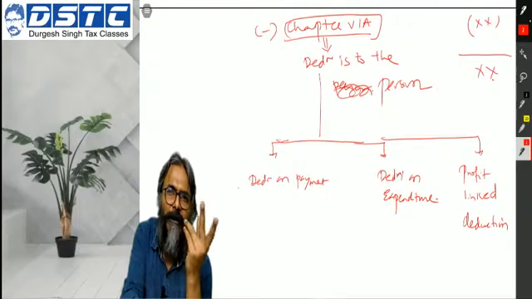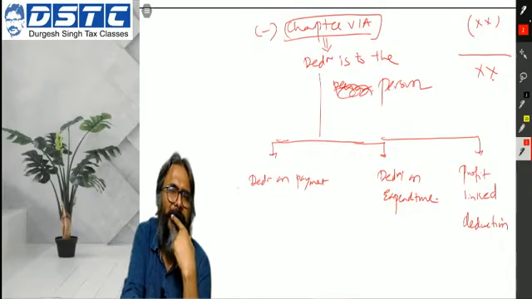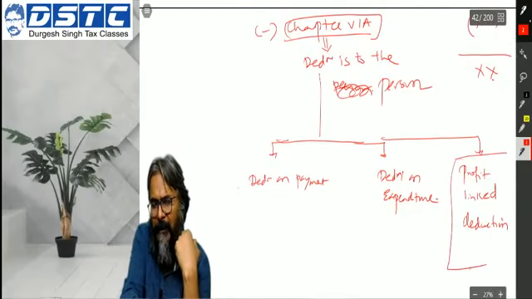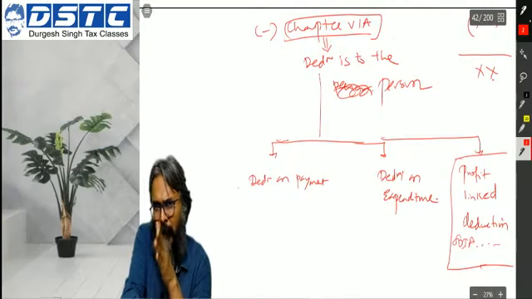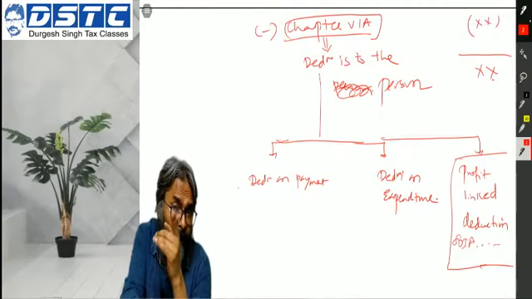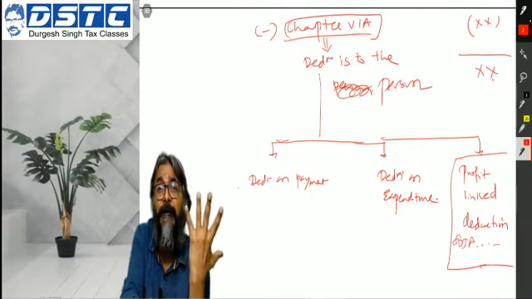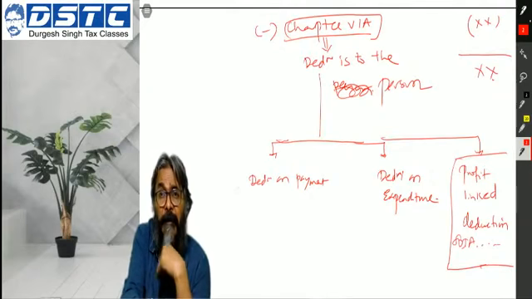You'll see the payment and expenditure as and when it comes. Don't worry about this. But profit linked deduction, these are the big sections, students, like ATIA and all these stuff. This I'm going to do in my PGBP itself. All the profit linked deductions we are going to capture in the PGBP itself, because they all have a great nexus with the profits and gains of business and profession.